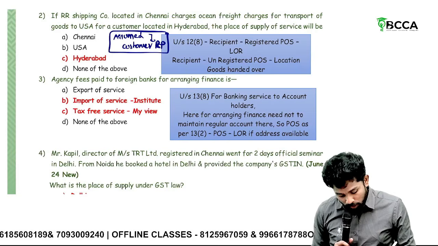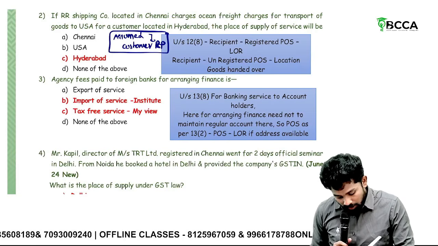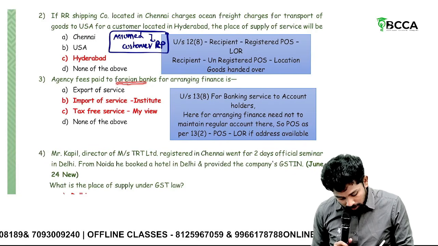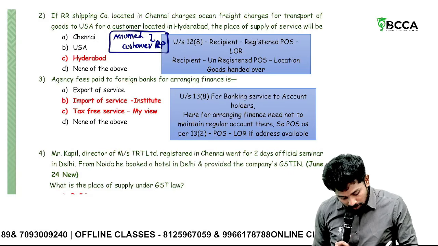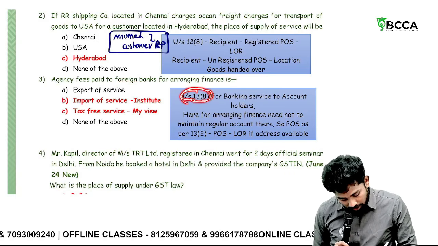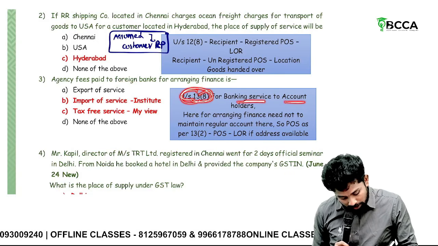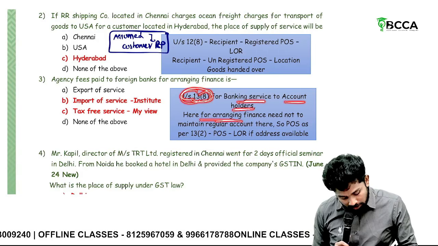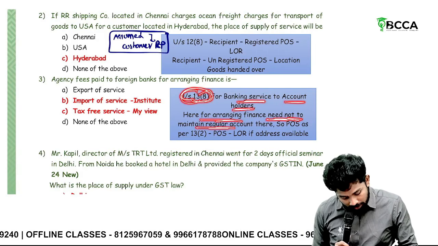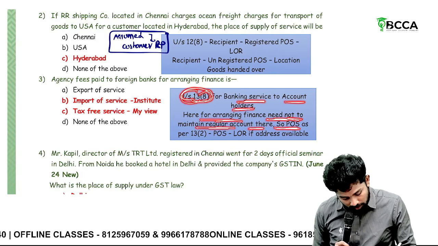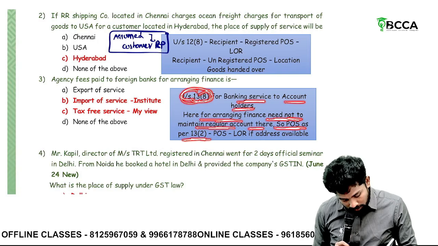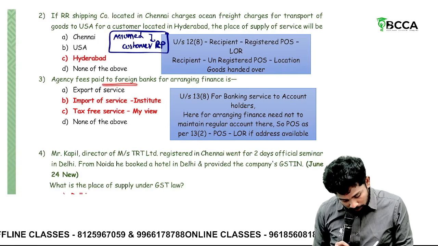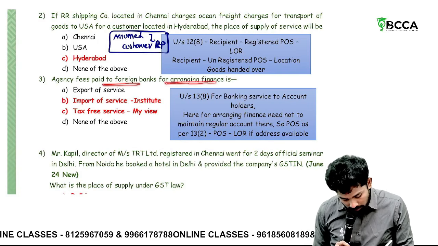Agency fee paid to foreign banks for arranging finance. For arranging finance, foreign banks for arranging finance is paid. Under section 13 subsection 8 for banking service to account holders. Here for arranging finance need not maintain regular accounts. Therefore, place of supply is as per 13 subsection 2. Agency fee paid to foreign bank for arranging finance.